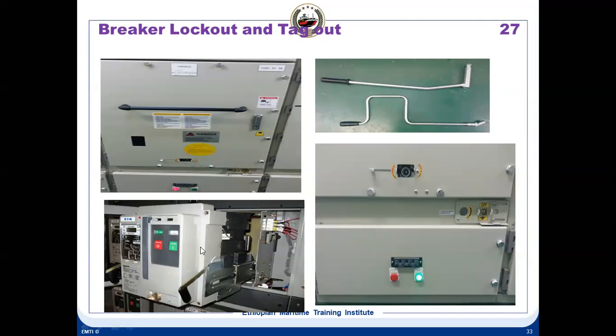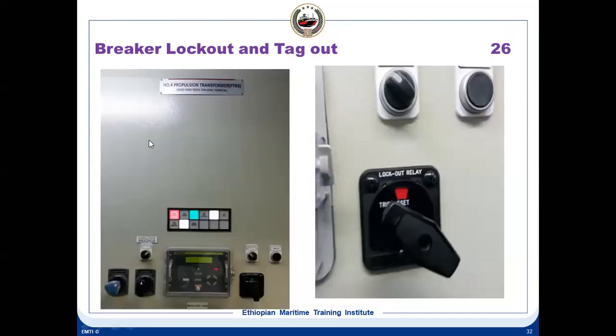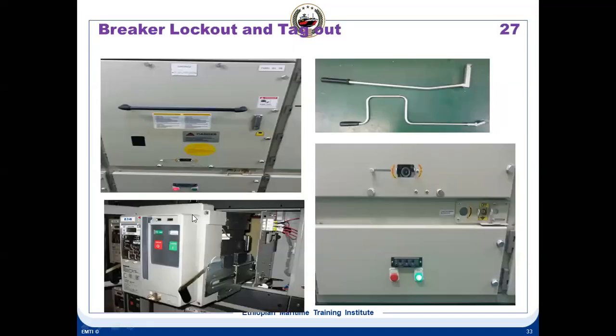Okay, hope you understood this. So what is a racking out tool? This is a tool here. This is the same diagram. The racking out tool is to be put here. You need to put it inside and turn it in the clockwise direction. So the breaker will come out, but still this cover is closed. The breaker will come out, you can see through this. And also this indication will come on, breaker test position.